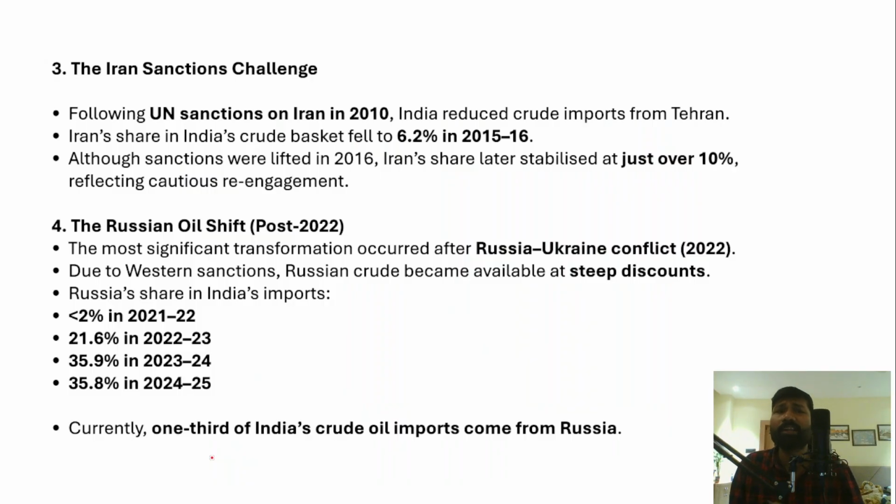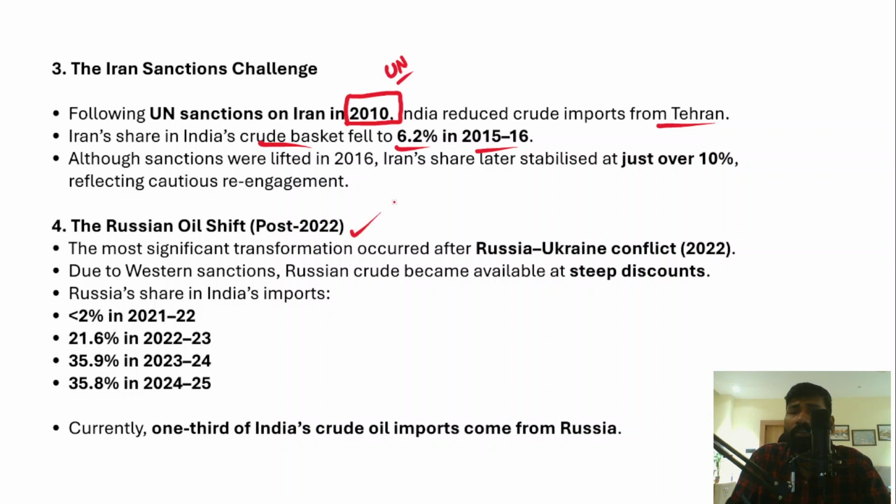However, in the Middle East, the problem is that in 2010, the UN imposed sanctions on Iran, right? Because of Iran's attempts to make nuclear weapons, the UN imposed sanctions on Iran. So that means it is difficult for India to purchase crude oil from Iran. Iran is one of the reliable suppliers of crude oil for India. After these sanctions, India reduced crude oil imports from Tehran. Tehran is the capital of Iran. So Iran's share in India's crude basket reduced to 6.2% in 2015-16. So that is also another problem.